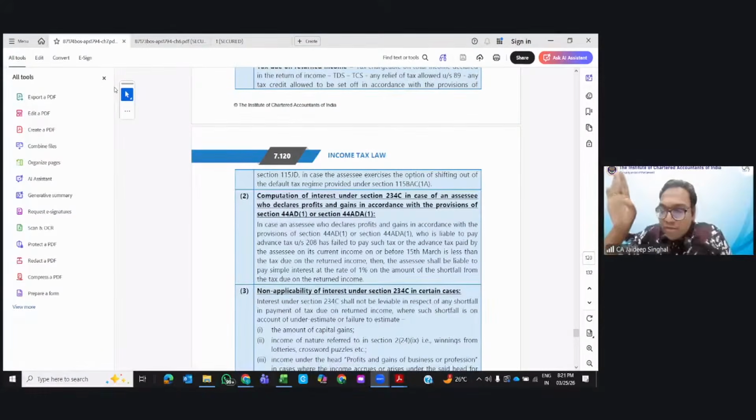See, 100% you cannot remember. But I'll say approximately 70-80% of sections at least you can remember. Whenever you study a concept, always learn it with the section number. Like we have discussed the concept of TDS now. Section 192 is for salary, 194J is for professional income, 194C is for contract, 194Q is for TDS on purchase. 194I is for rent, 194IA is for immovable property, 194IB is for rental.